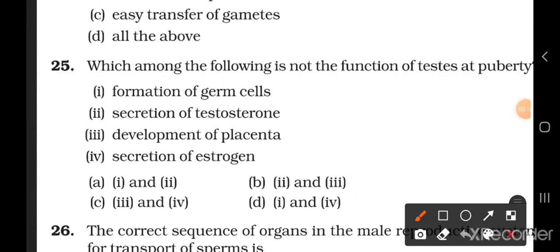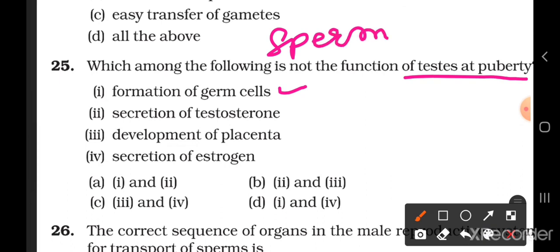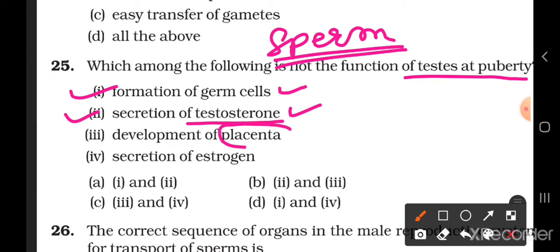Question number 25. Which among the following is not the function of testes at puberty? Formation of germ cell. Yes, it is the function of testes because it produces sperms that are the male germ cells. So first is correct. Second, secretion of testosterone. Yes, testes secrete the hormone testosterone at puberty. Development of placenta. Placenta is not the part of male reproductive system. It is a part of female reproductive system. So this answer option is wrong.